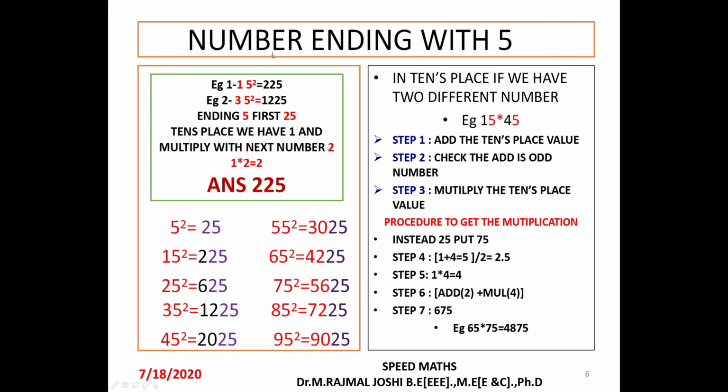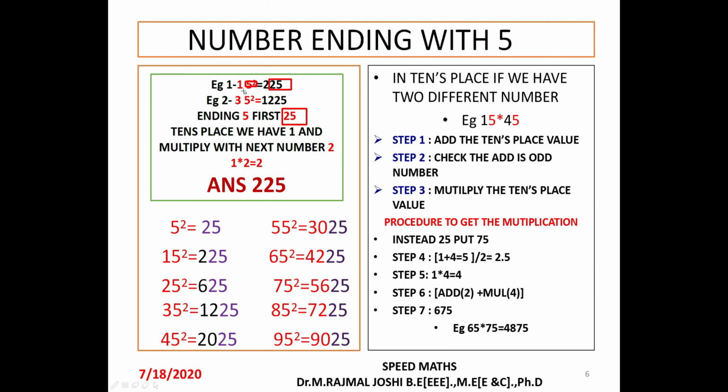First we'll begin with the numbers ending with 5. If the number ends with 5, we always get the answer ending in 25. That is the first concept we have to remember. In numbers, we know we have the unit place, tens place, hundred place, then thousand and 10,000. So whenever the unit place ends with 5, the square will end with 25. That is the first step we have to complete.